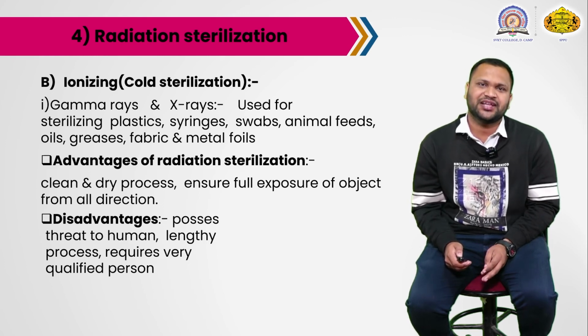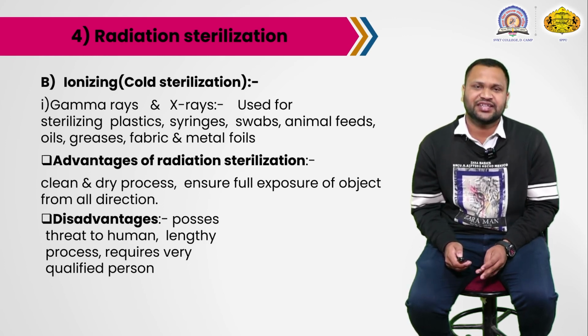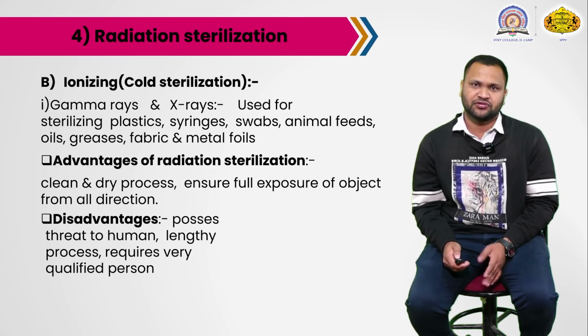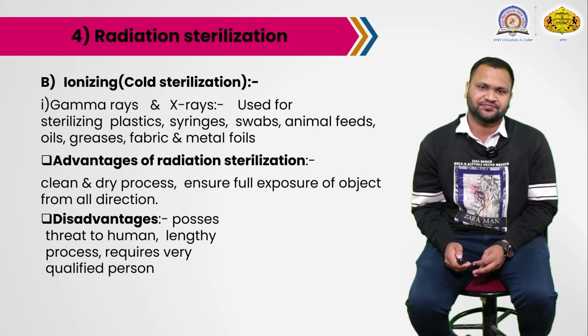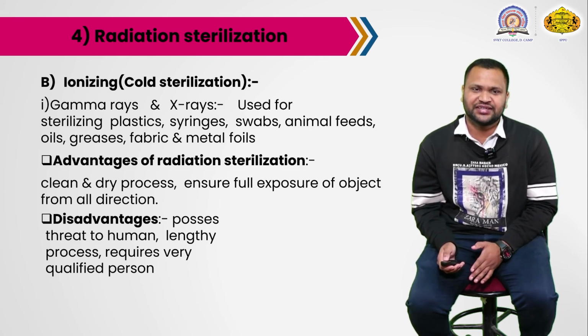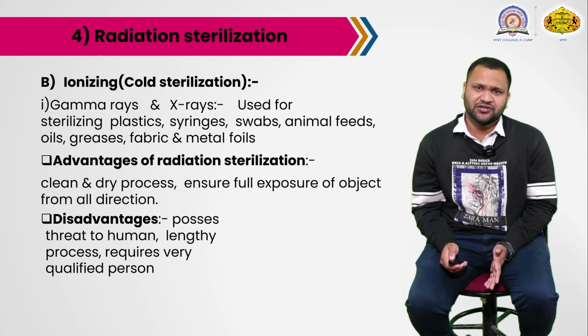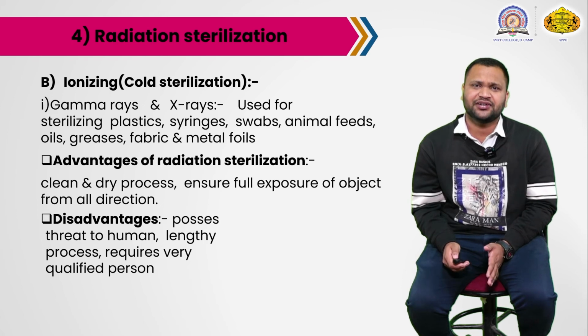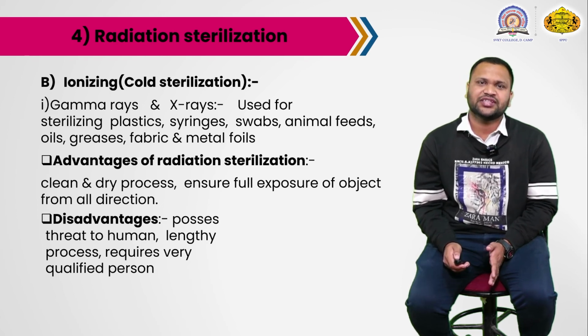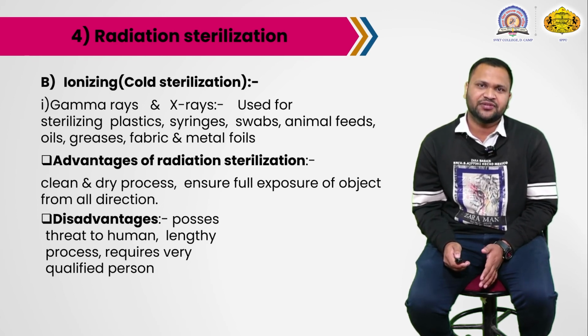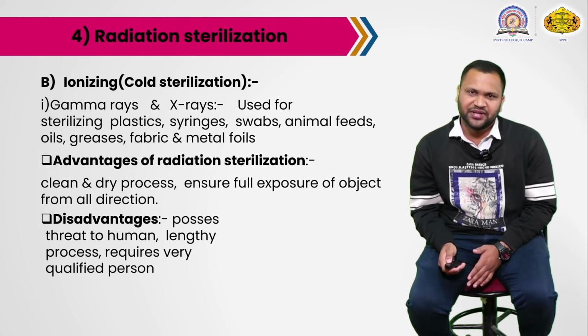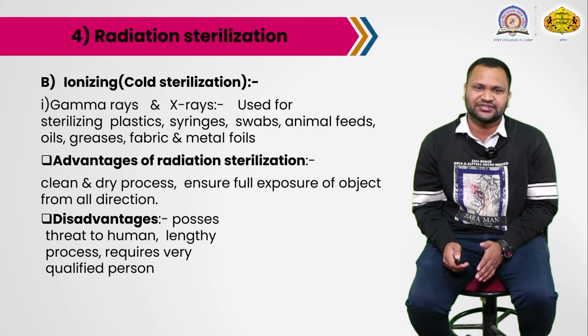For example, some plastics, plastic syringes, and swabs made of cotton to collect sputum samples, some animal feeds, oils, greases, fabric material or metal foils. If we give any hot or physical treatment to these materials, they will be damaged. So we use the cold sterilization method, that is, ionizing radiation.